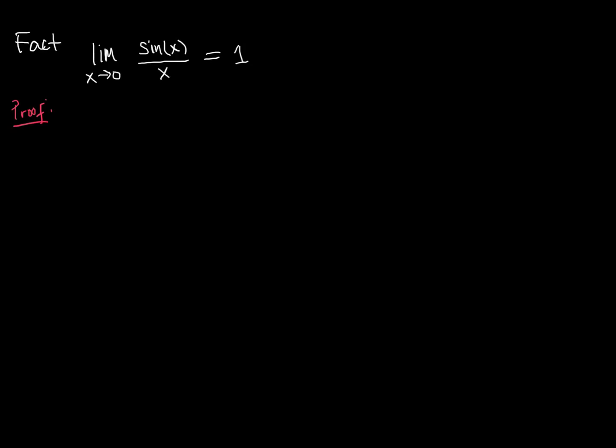Alright, so here's our special case of that really helpful fact that we just saw, where we set n to 1. So the limit as x approaches 0 of sine of x over x is equal to 1, and we are going to prove this. As you might have guessed, we just learned the squeeze theorem, and we are going to utilize it here.